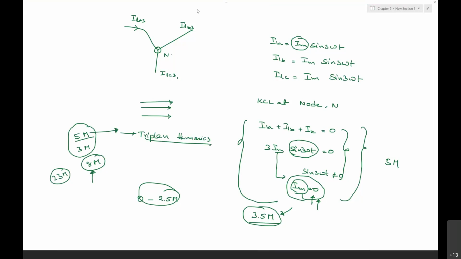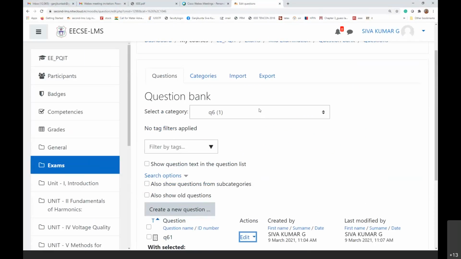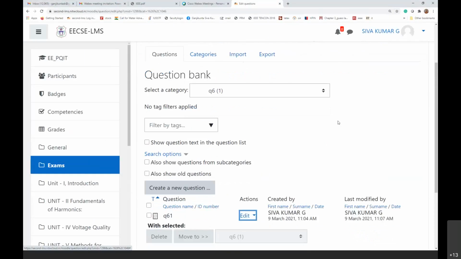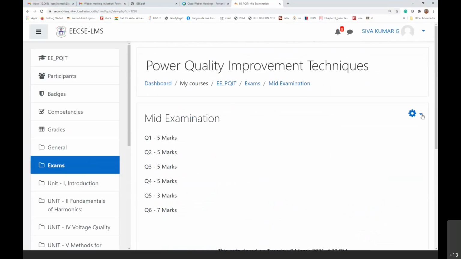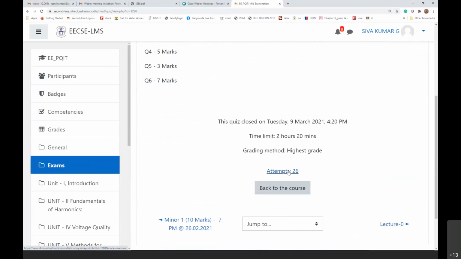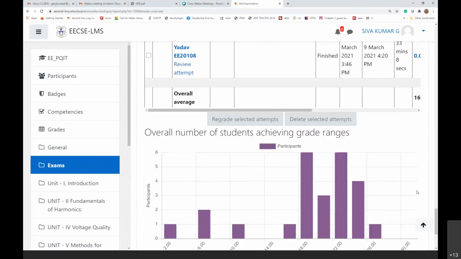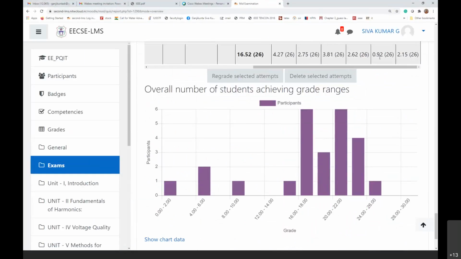Okay. The next question, if you want, you can see that marks also, no problem. That question is around 0.92 marks, maybe an average of 1. Okay.